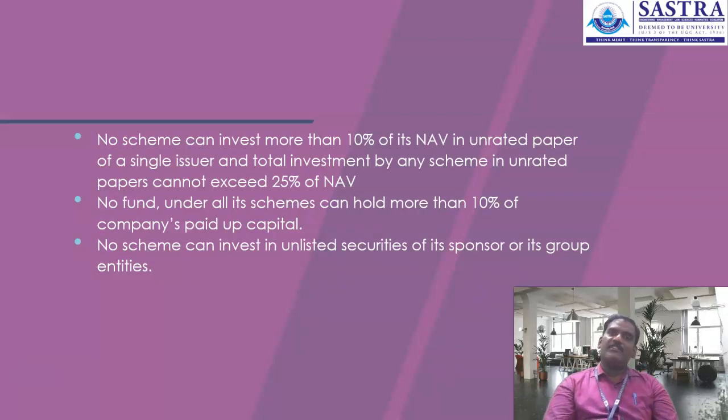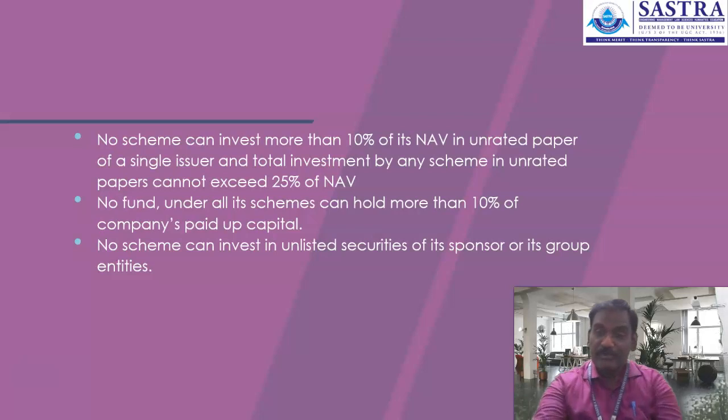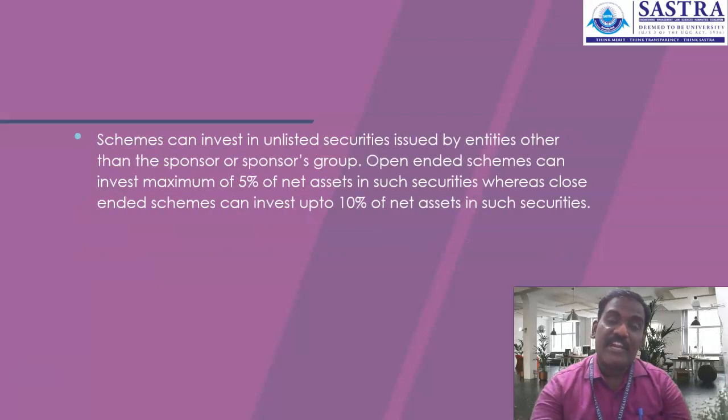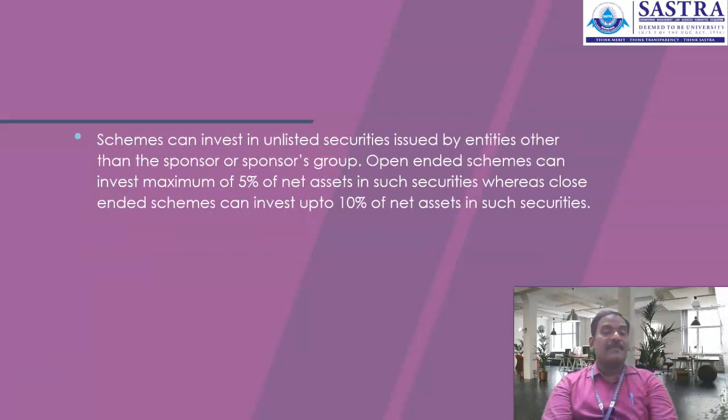Either it should be a sponsor, should not invest any part of the amount into the sponsor or the sponsoring group. So that is to be a regulation under the scheme. The scheme can invest into the unlisted securities being issued by the entities of either the sponsor or group. An open-ended scheme can invest a maximum of 5% of the net asset value in unlisted securities.